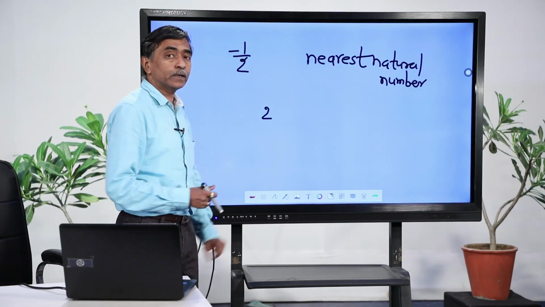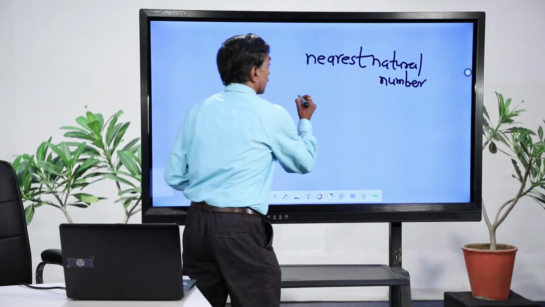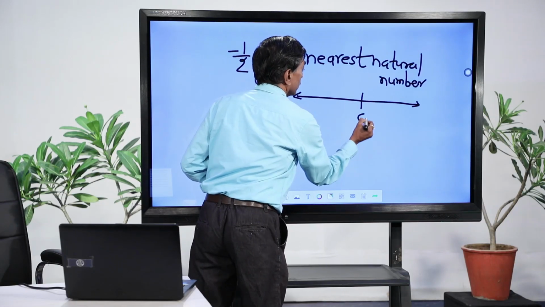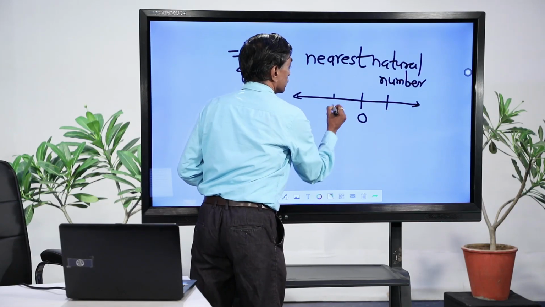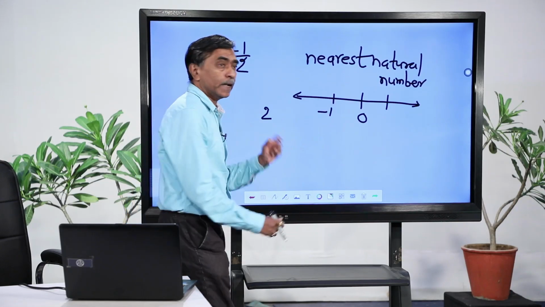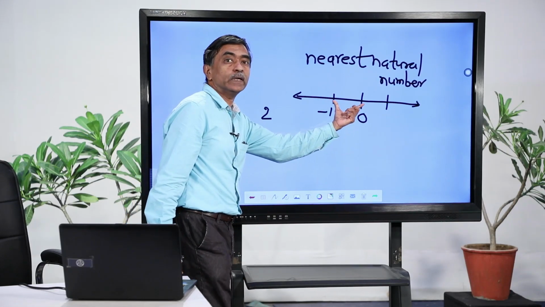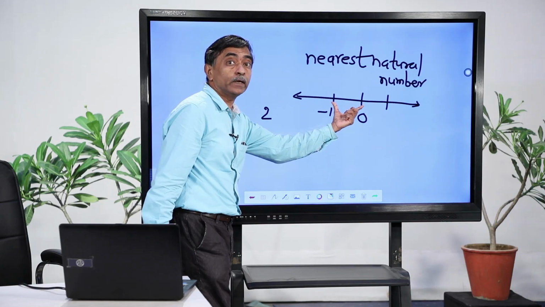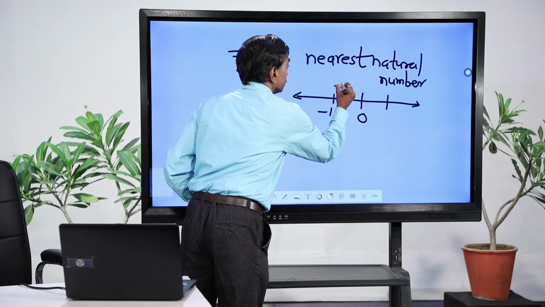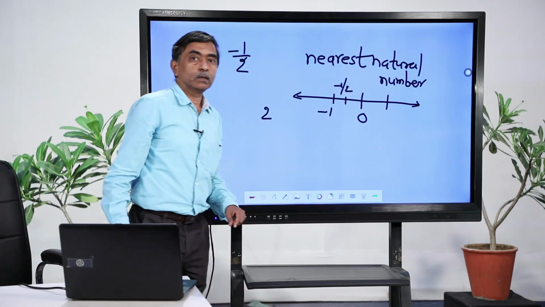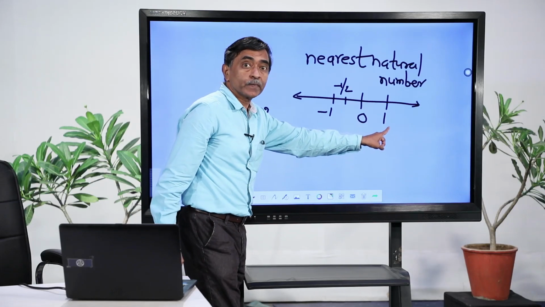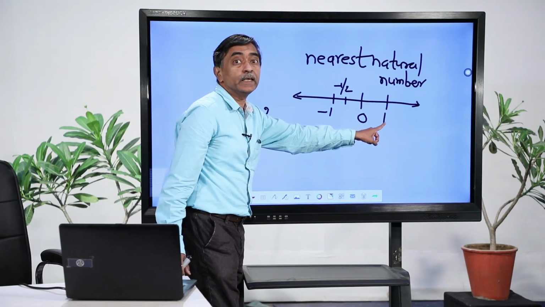Now, minus 1 by 2 is there. I will try to represent this on the number line. This is 0 here, this is 1 and this is minus 1. Where do you think I should put minus 1 by 2? Minus 1 by 2 will be somewhere in between, that is exactly at the midpoint of 0 and minus 1. So, minus 1 by 2 is here. Now, which is the nearest natural number to this? The nearest natural number you can see is 1.